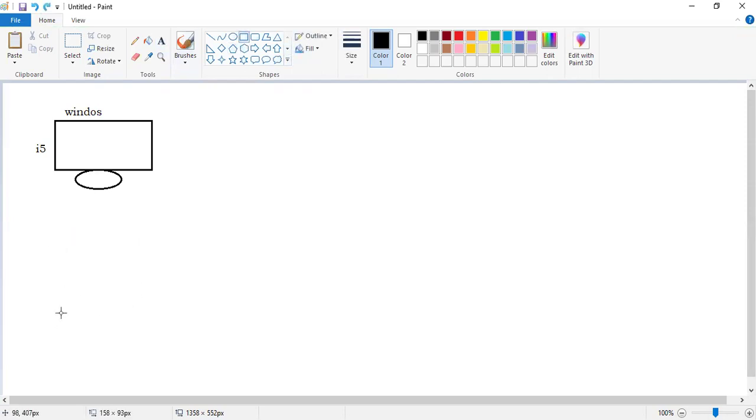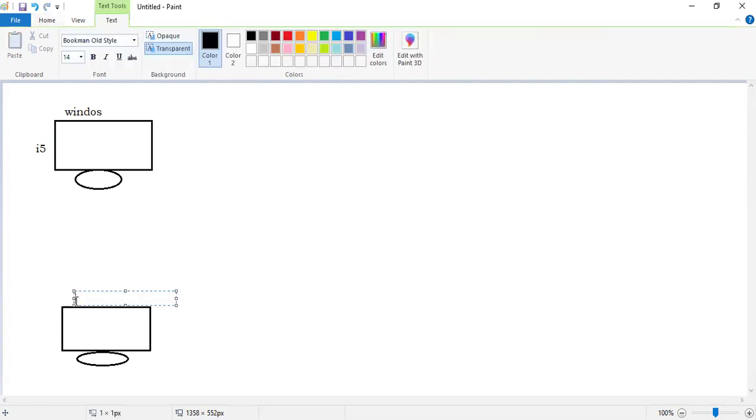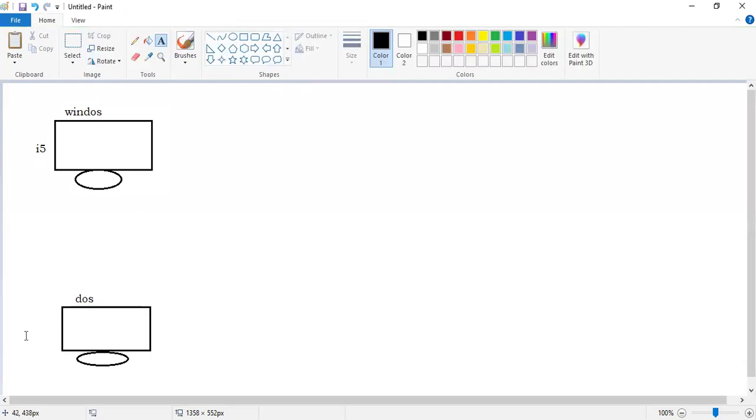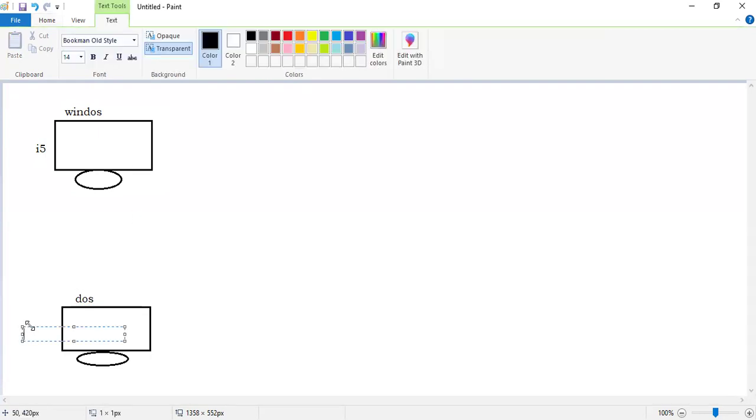Here I'll draw another system. Here, suppose the operating system is DOS, one more operating system also, right? And here suppose the processor is a dual core processor, right?